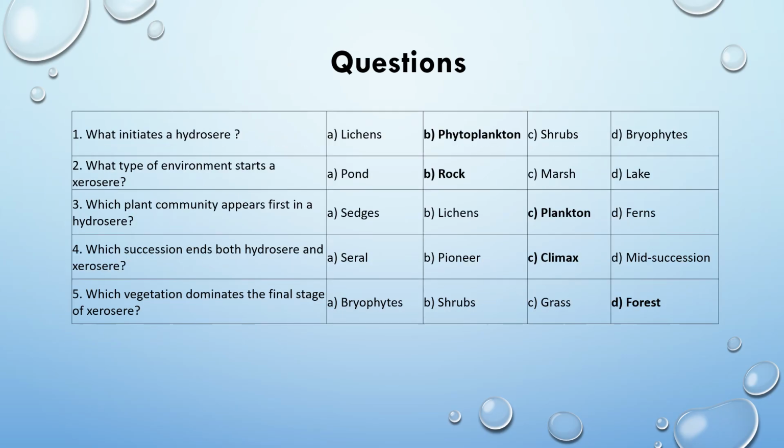Let us discuss some important questions based on this topic. What initiates a hydrosere? Phytoplankton. What type of environment starts a xerosere? Rock. Which plant community appears first in the hydrosere? Plankton. Which succession ends both hydrosere and xerosere? Climax. Which vegetation dominates the final stage of xerosere? Forest.